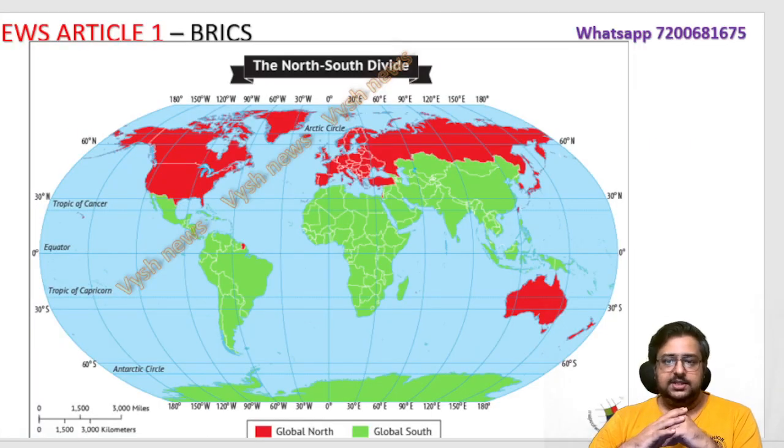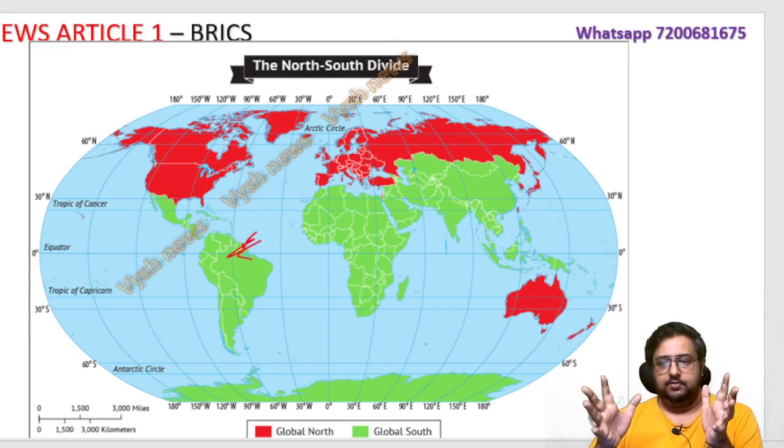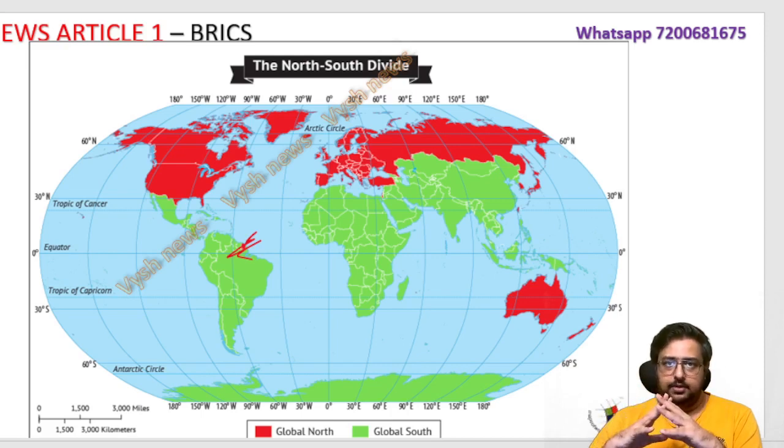This is another point, the north-south divide. Red color countries are called global north, green color countries are called global south. Ignore this red, this is actually some printing mistake. It's green only. If you see Australia, which is in the southern hemisphere, it is put under global north. Why? Because global north means those Western, developed countries who believe that they are the biggest in the world, that they are the ones who will drive the United Nations, the World Bank, the IMF, everything. They think they are the best people, and others are all third world countries, not good, not developing. That is their image. So we, the global south, are a bigger portion, out of which Africa is almost a quarter of the area. That is why global south is very important.